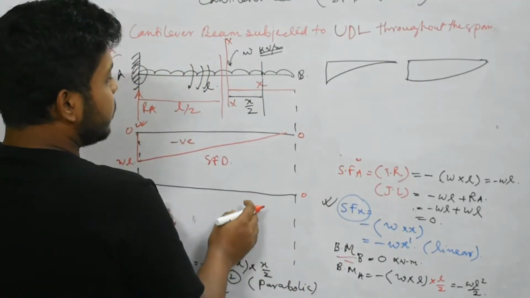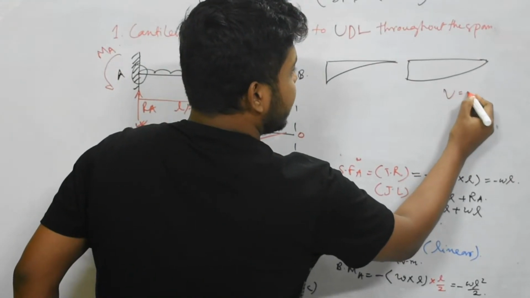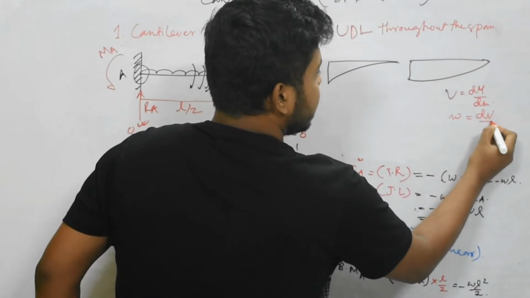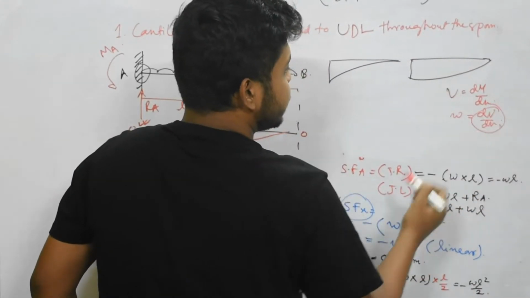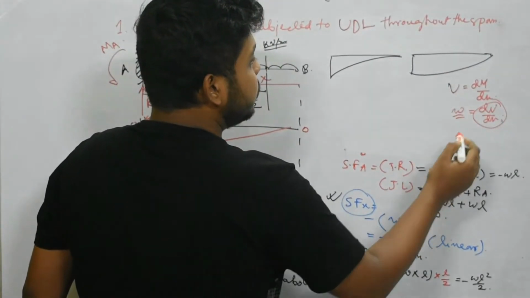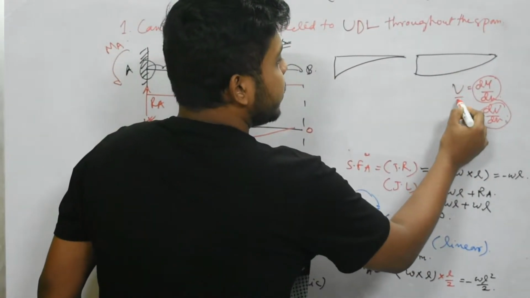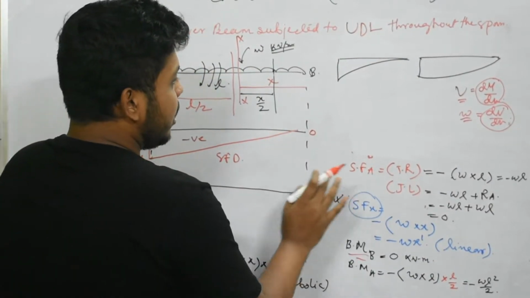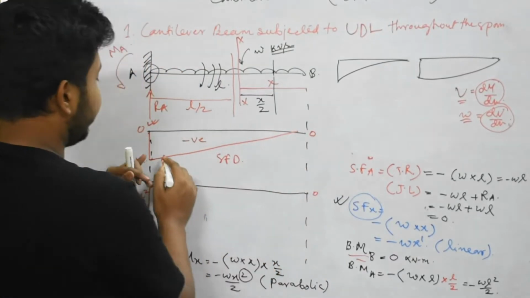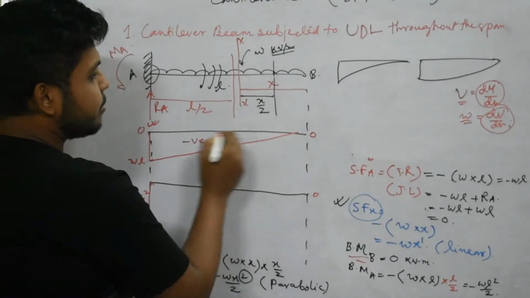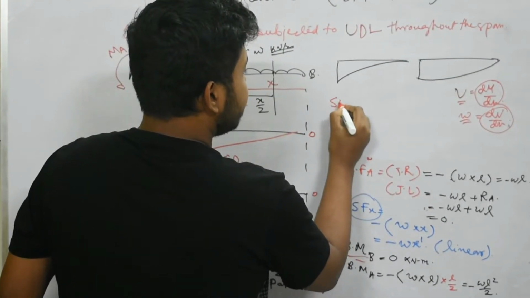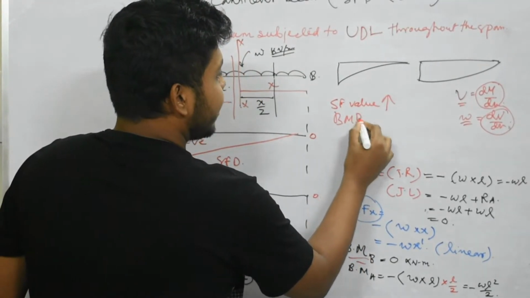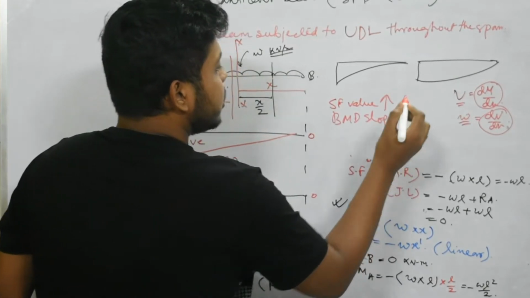Depending upon what we have derived previously, V is equal to dM by dx and small w is equal to dV by dx. That means the shear force slope depends on this w and the bending moment slope depends on this value of shear force. Now in this diagram the shear force value here is 0 and here the value is increasing. That means the SF value is increasing, so the bending moment diagram slope will also be increasing.